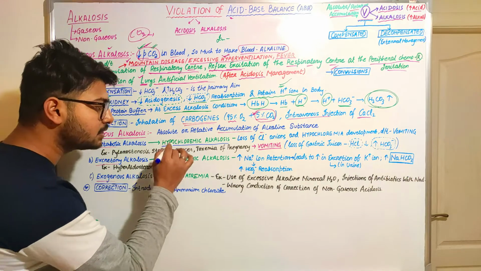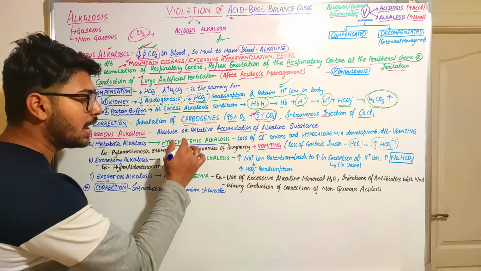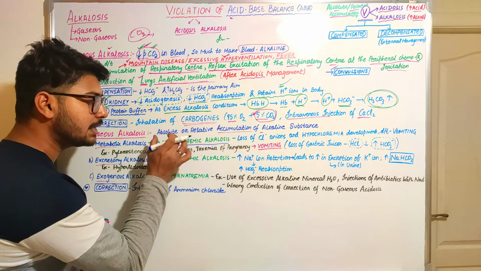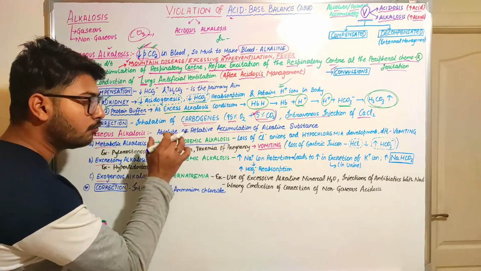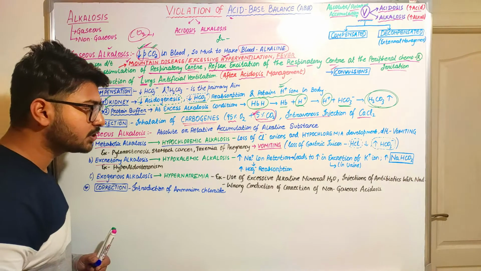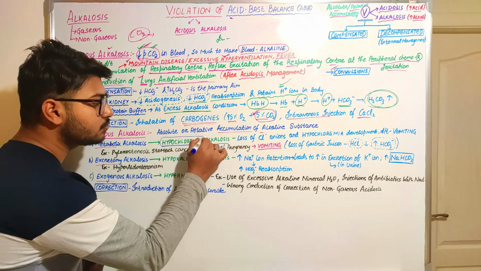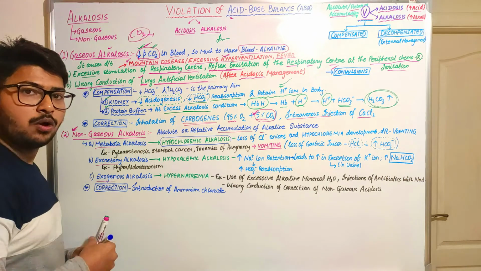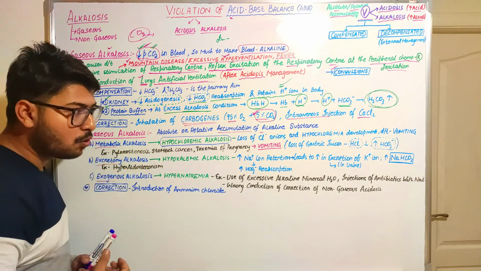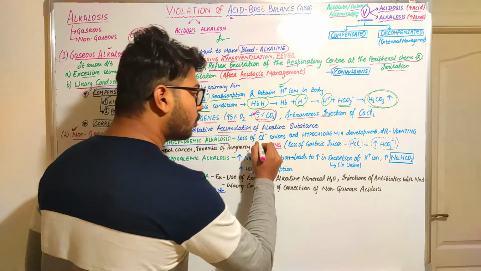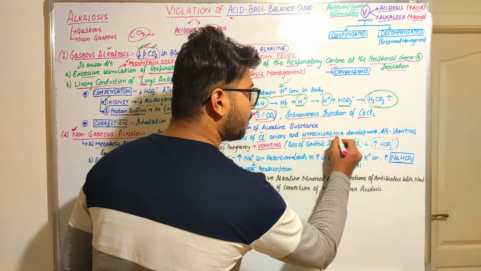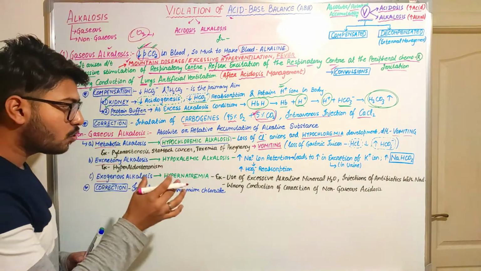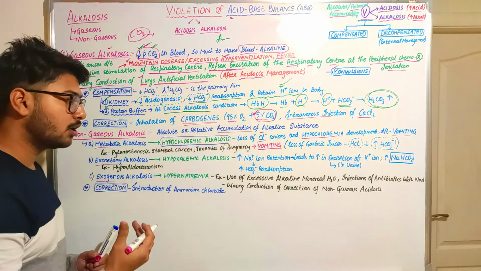What do you mean by hypochloremic alkalosis? Hypo means decrease, chlor means chlorine, and emic means in the blood. So a decrease in the chlorine amount in the blood will lead to the alkalosis condition. And when does this situation arise? This situation arises when the person has excessive vomiting. Loss of chlorine ions and hypochloremia development due to vomiting is known as hypochloremic alkalosis.